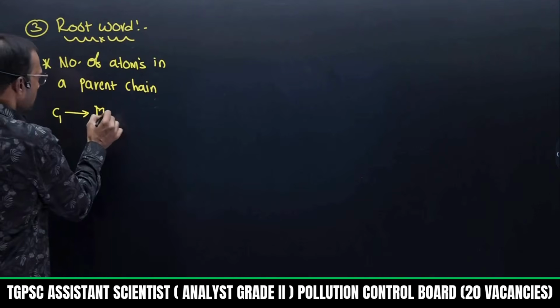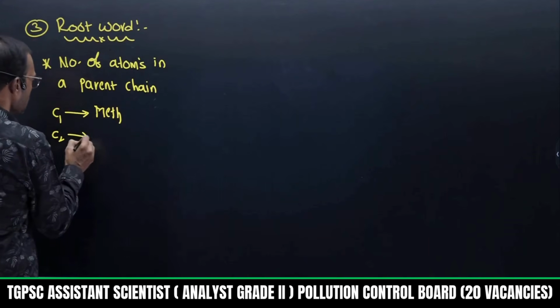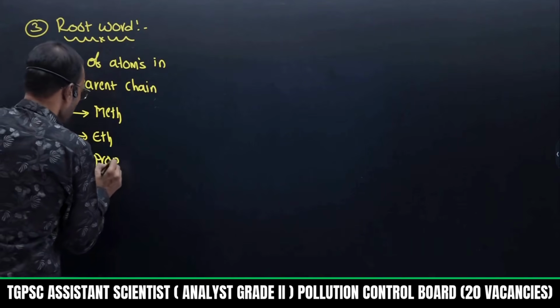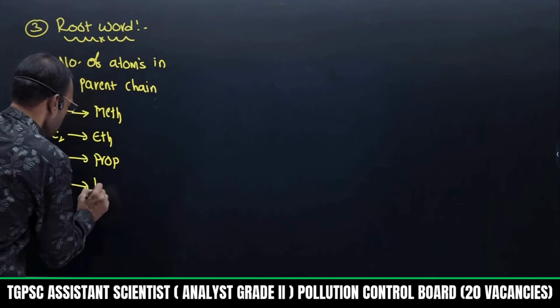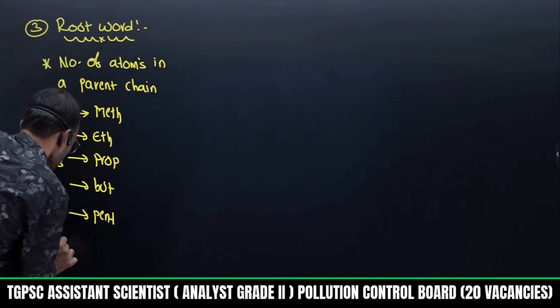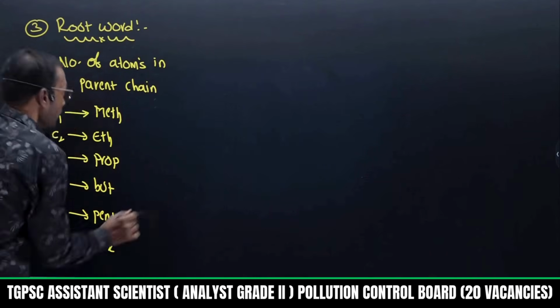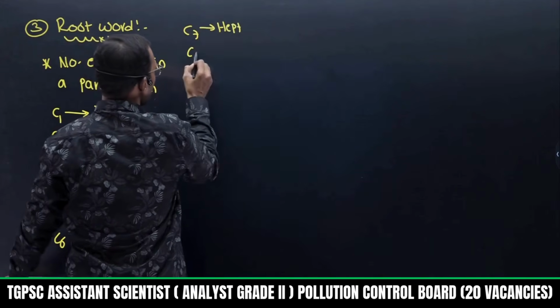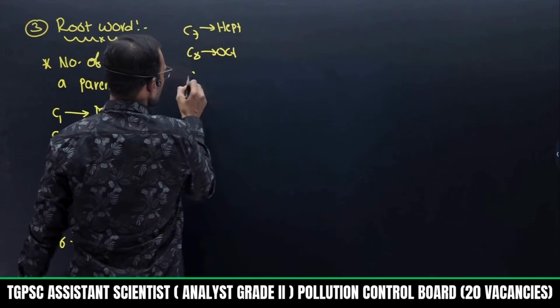So C1 is meth. C2 is eth. C3 is prop. C4 is but. C5, well known, pent. C6 hex. C7 is hept. C8, well known, oct.